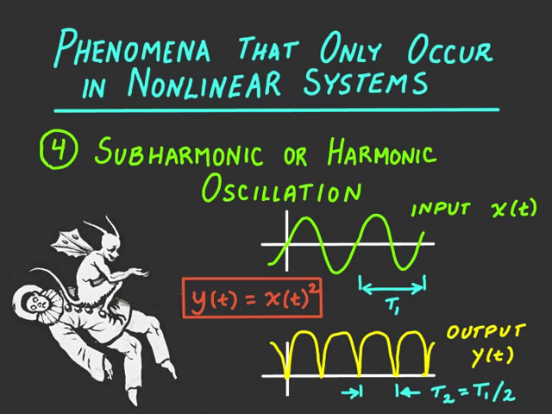So here you see this nonlinear system has an output with a different period than the input. That can't happen with a linear system. If we put a sinusoidal input into a linear system, the output will have the same period as the input.